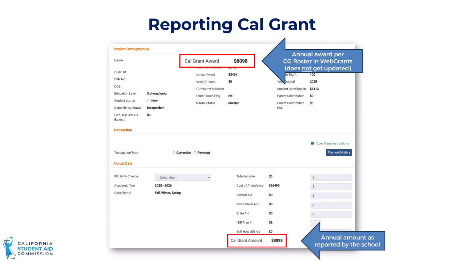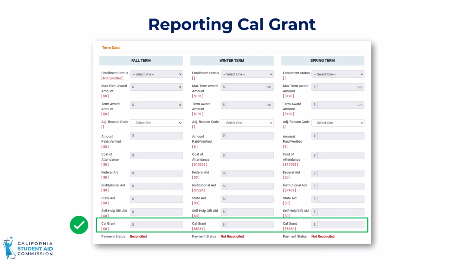The Cal Grant field to pay close attention to is the Cal Grant amount under Annual Data. This is the annual Cal Grant amount as reported by the school in either the initial enrollment file or in any subsequent corrections via the payment roster file or MCS display roster. Next, we'll take a look at the term-specific Cal Grant section. When making term-specific corrections, be sure to include the Cal Grant award amount for that term.